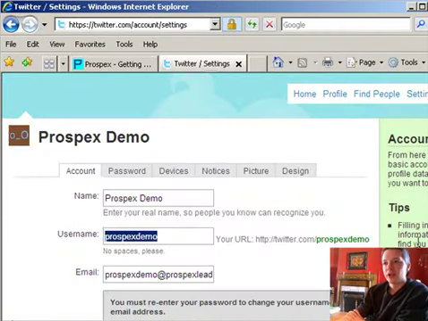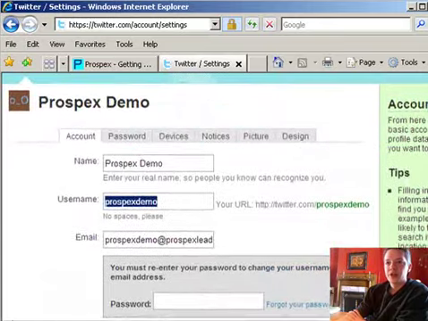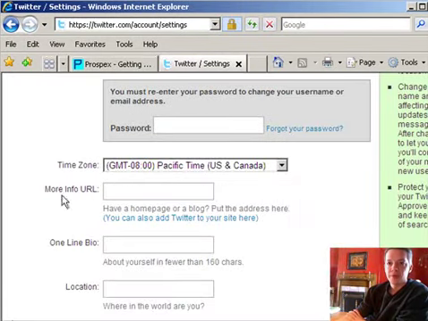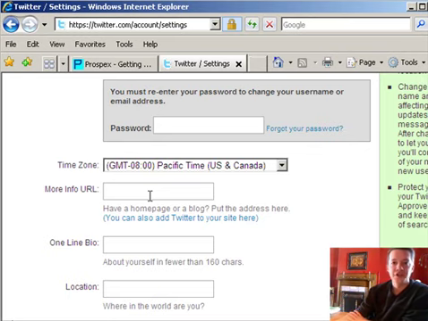So back to setting up your profile over here, you're going to want to fill out this information, making sure it's correct with your name. You can change your password. More information URL. This is important. I want you to fill this out because as people start to follow you and you start to interact with people, it's important that they're able to see and find your web page. So I want you to put your Prospex referral link in here.